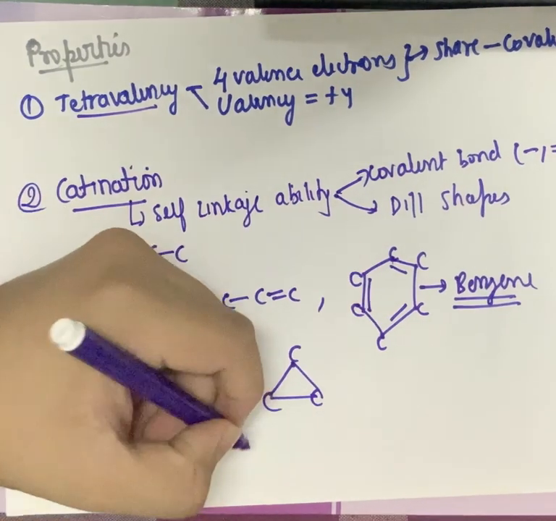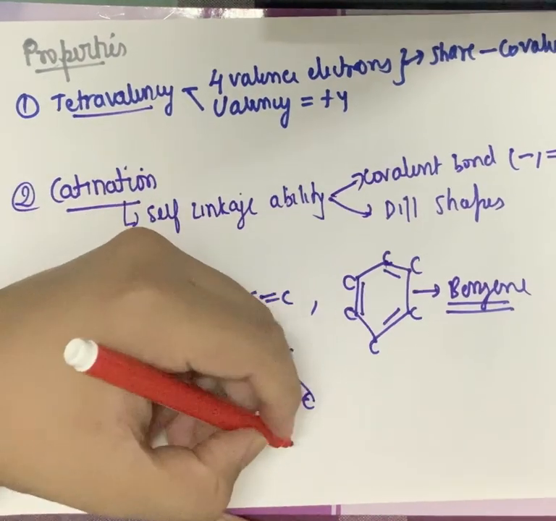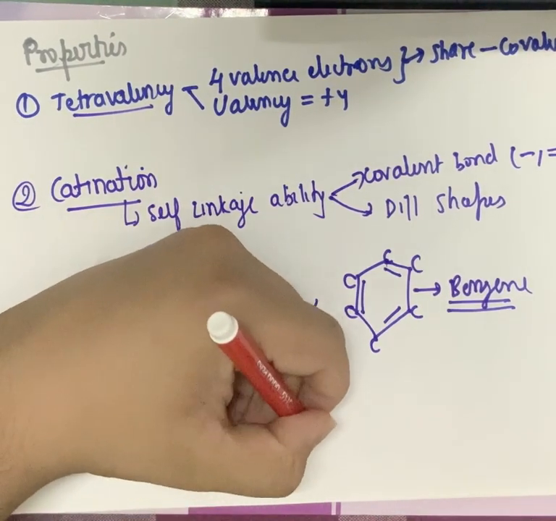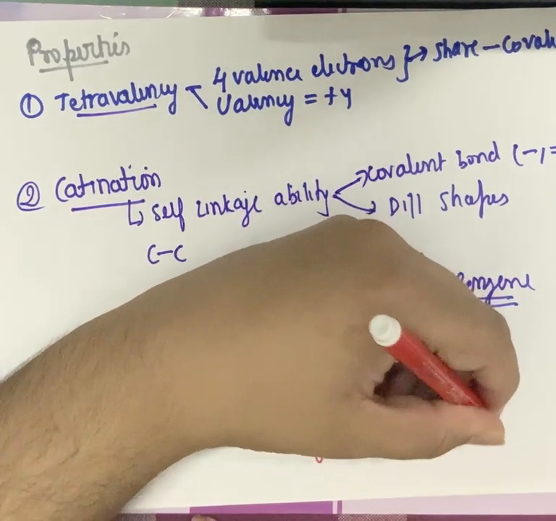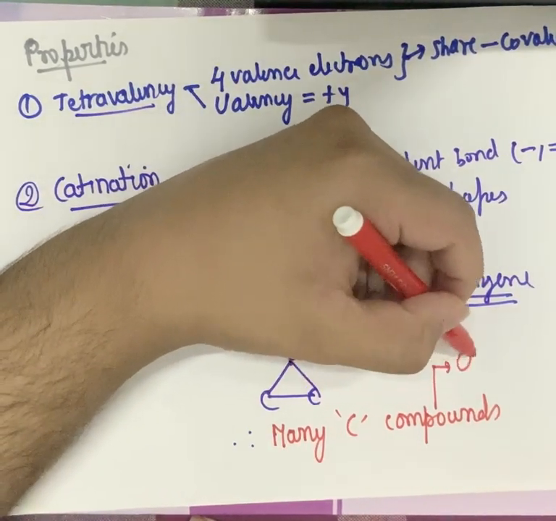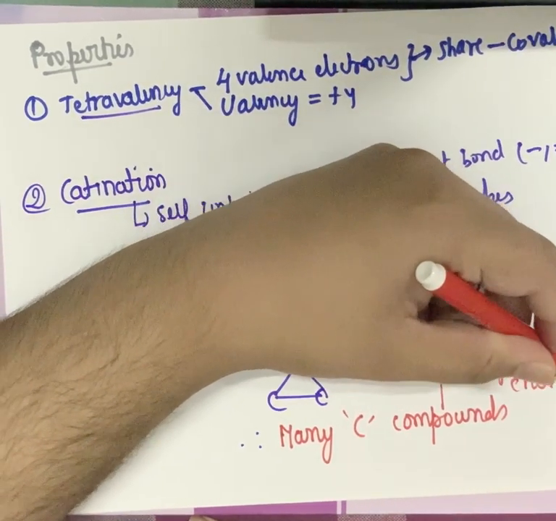They give the reason for many carbon compounds. Because of these 2 only, there are many carbon compounds, which actually is the branch called organic chemistry.